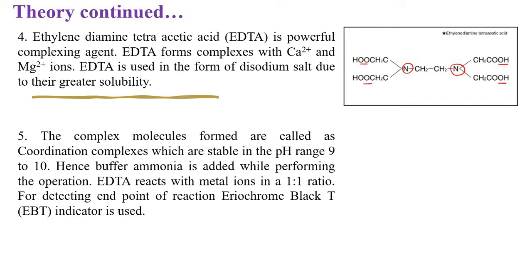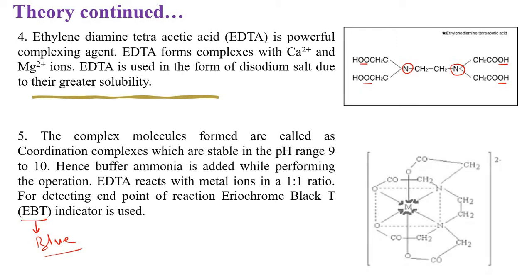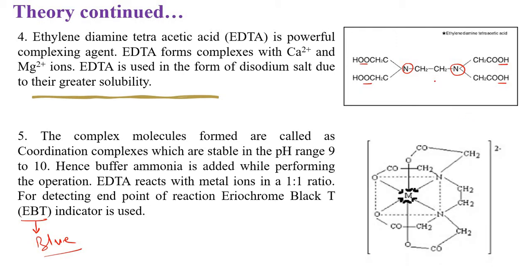Along with this, we are using Eriochrome Black T indicator for detecting the end point of the titration. This EBT indicator has a blue color. The other chemicals used in this practical are colorless. The complex formed with EDTA and the metal is shown over here. This is an octahedral complex having 6 points of attachment, 2 from nitrogen atoms and the other 4 from oxygen. That's why it is a hexadentate ligand.